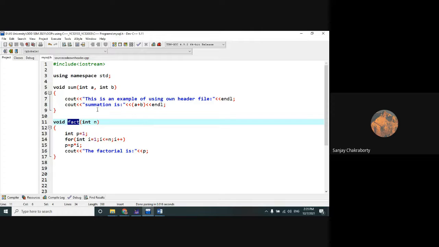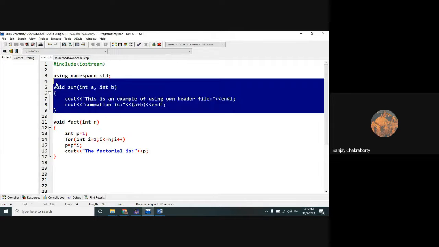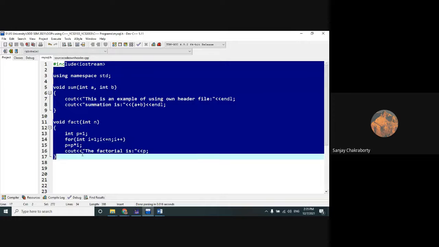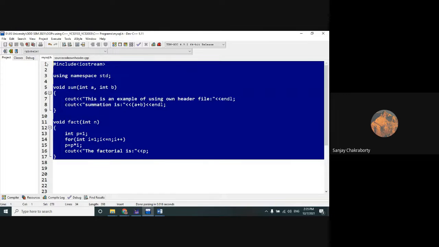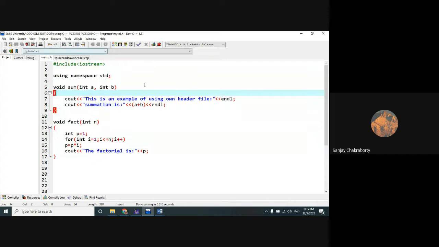Clear? Now, I repeat, if I want to treat this entire source code as our header file, then we have to save this code with the .h extension.